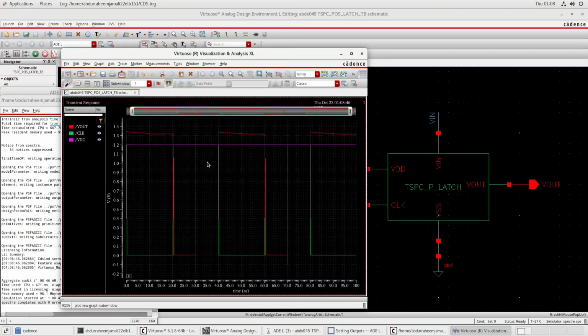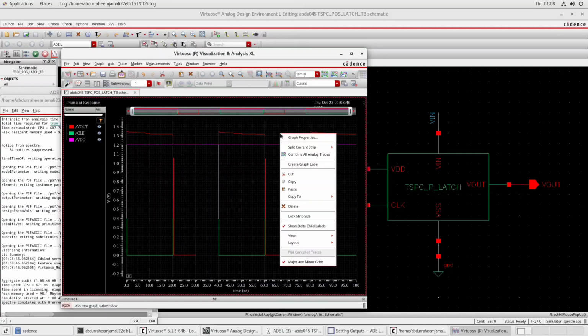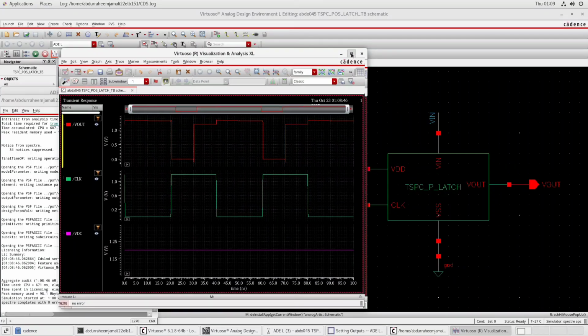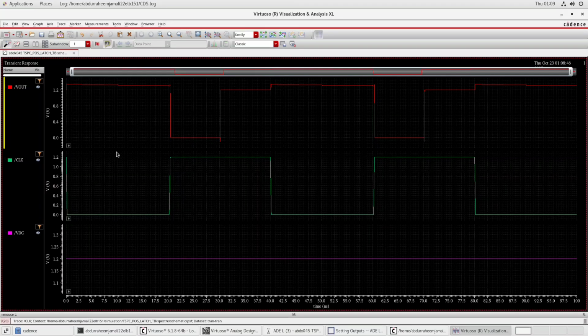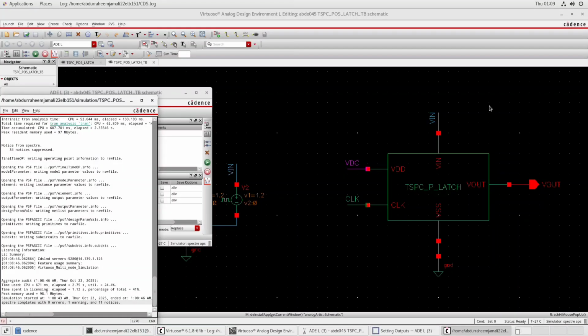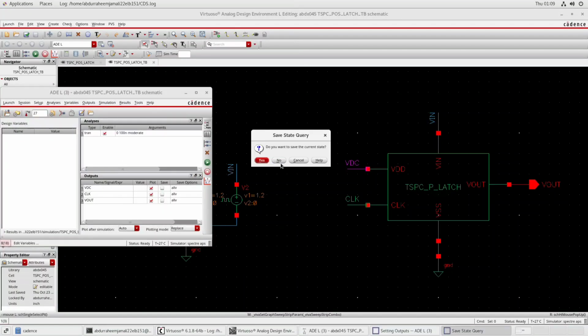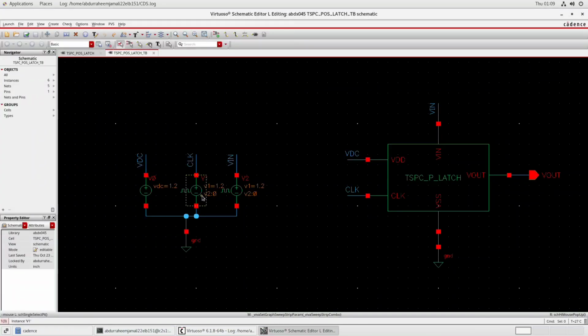So our transient is running, and this kind of response we are getting. So right click, split current strip, and then we will click on trace. So this kind of output we are getting. So let's analyze the output. Here we are getting VDC not to be fluctuating. So let's fix this VDC, why it is not being fluctuated. So let's analyze what might be the reason behind not working of the VDC.